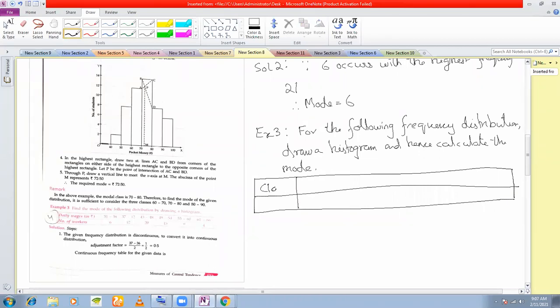You have class and frequency, and the classes are these class boundaries given. Again, remember in mode, if class limits are given, you will convert them to class boundaries. In median and mode, you cannot work with class limits. In mean, you can, but in median and mode, you cannot work with class limits.